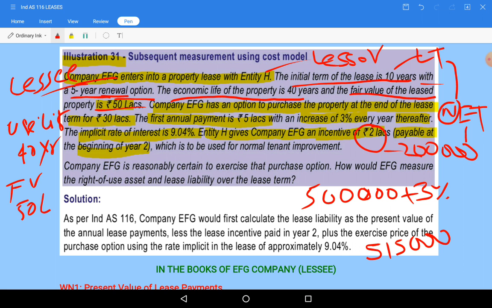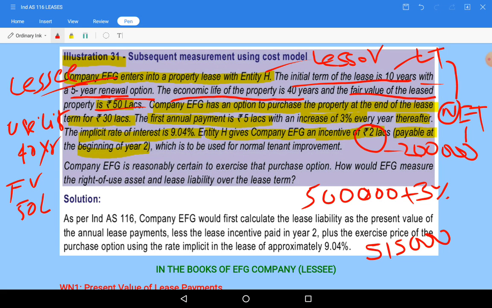This is for the second year, but here there is 2 lakhs, so this 2 lakhs will be deducted from the second year's 5 lakh 15,000.